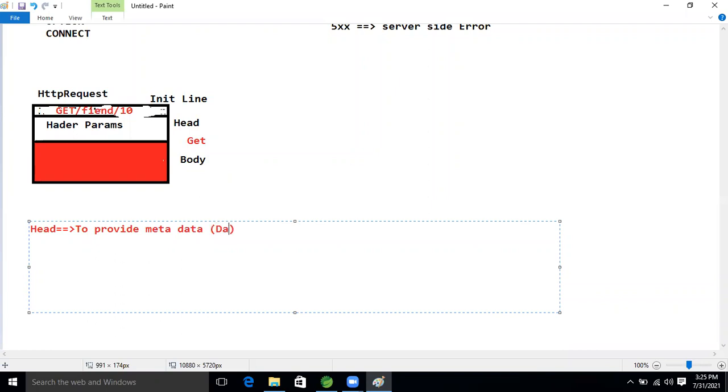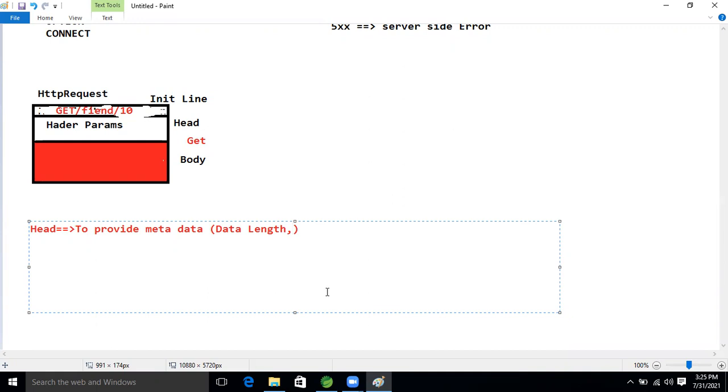Just think about data like the length of our XML or JSON data. That information will be provided. Metadata means data about data, guys.